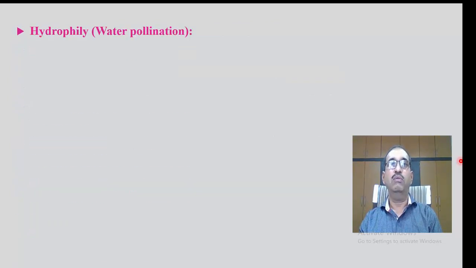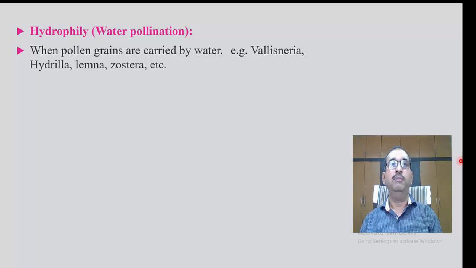Hydrophily, or water pollination. When pollen grains are carried by water, such pollination is called hydrophilous pollination and such a condition is called hydrophily. Such a flower is called a hydrophilous flower. Examples: Vallisneria, Hydrilla, Lemna, Zostera, etc.